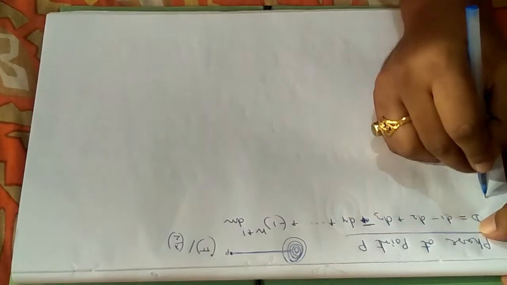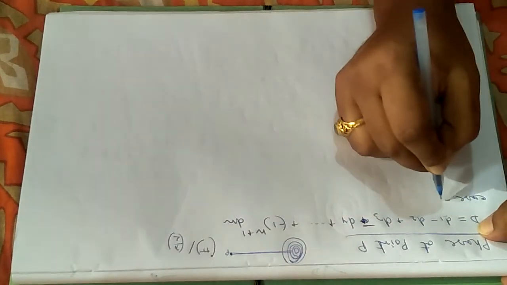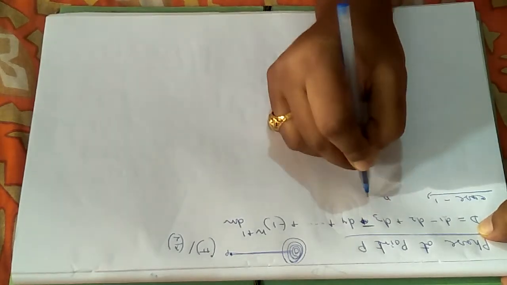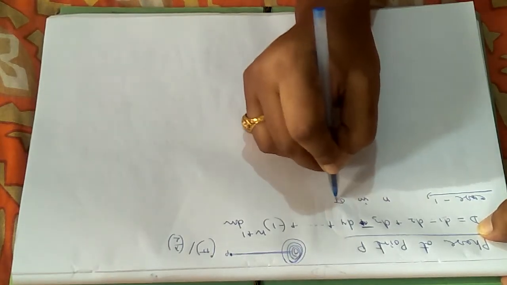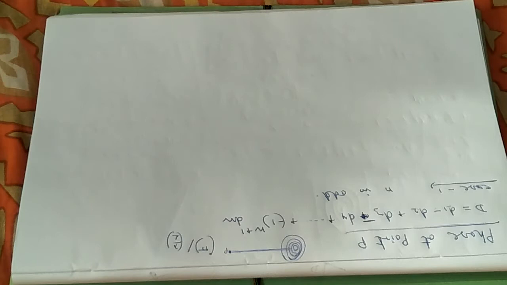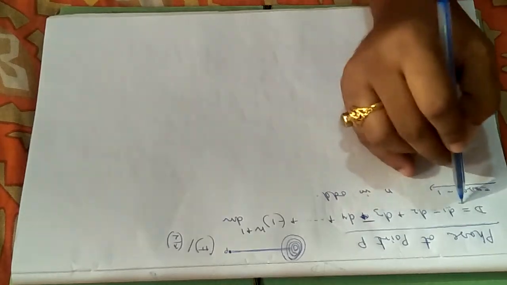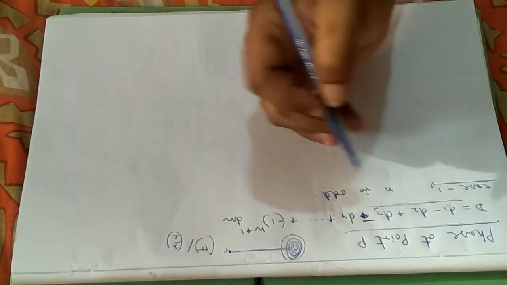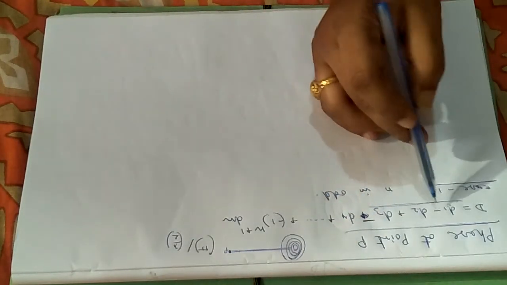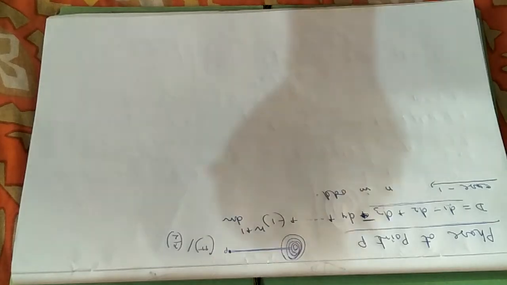Now we can consider first case 1, that n is odd. If n is odd in number, you can consider any odd value. Suppose it is 3: 1, 2, 3. So it can be written 1 plus, then 1 minus.